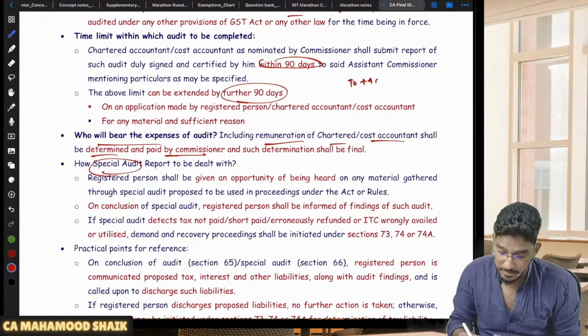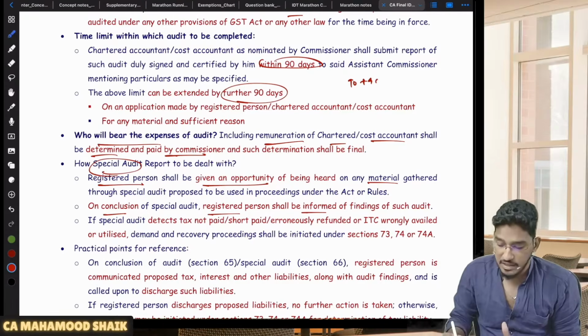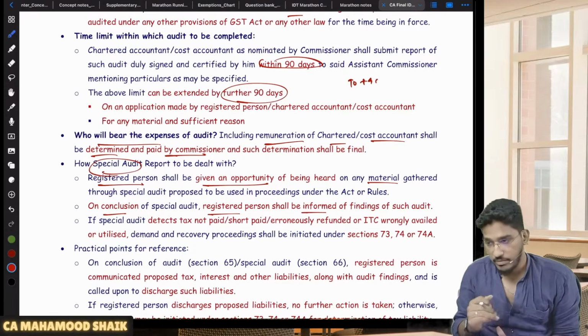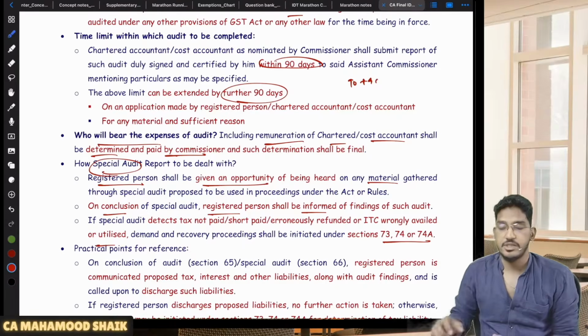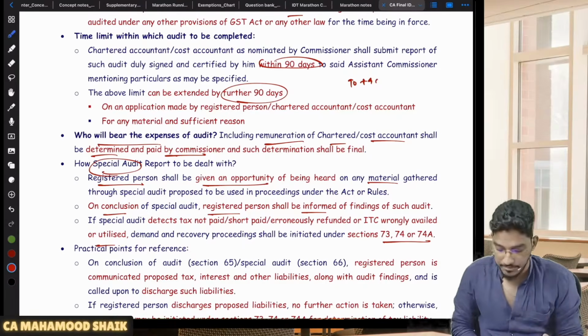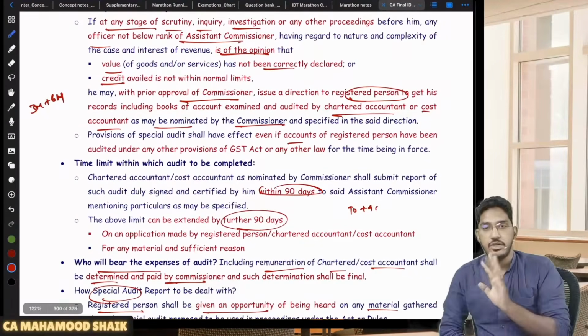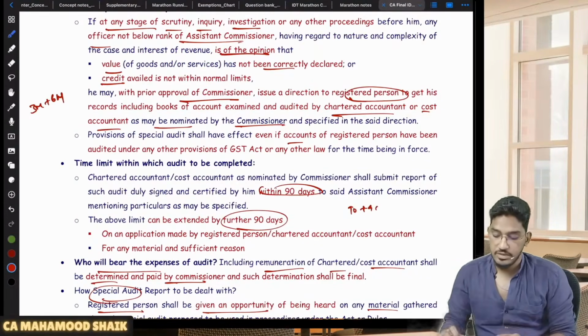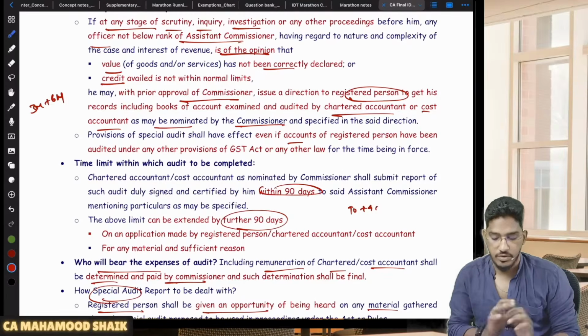Now once the special audit is completed, this audit report also will be circulated. This also will be made available to the registered person, who shall be given an opportunity of being heard on any material gathered. On conclusion, the registered person shall be informed of the findings, and thereafter, if any excess amount is required to be collected from him, or if he has availed wrong ITC, demand and recovery proceedings will be initiated under section 73, 74 or 74A. So that's all. Like this, two kinds of audits can happen: departmental audit and special audit under section 65. Clear? So with this, we have completed assessment and audit related discussion also.